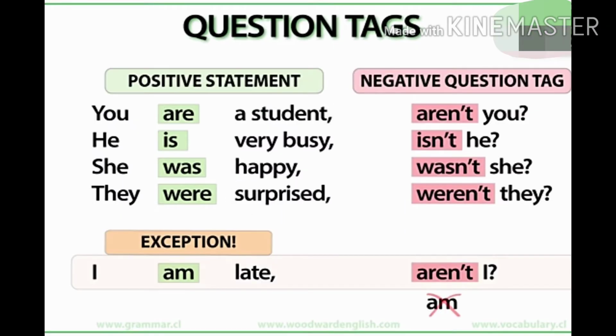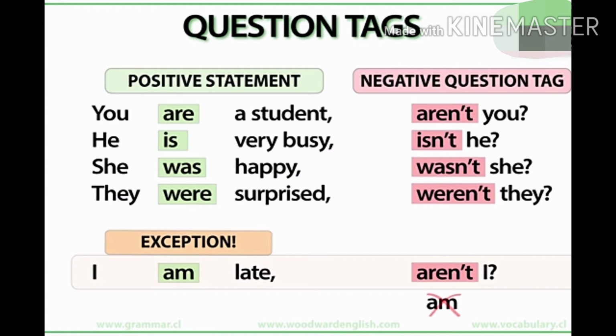Be careful, there is an exception when the subject is I followed by am in the positive statement. For example, I am late. The negative question tag will be irregular: aren't I? I am late, aren't I? We do not say am I not. It probably sounds strange to you, but that is what we do in English. So I hope this is clear to you, students.